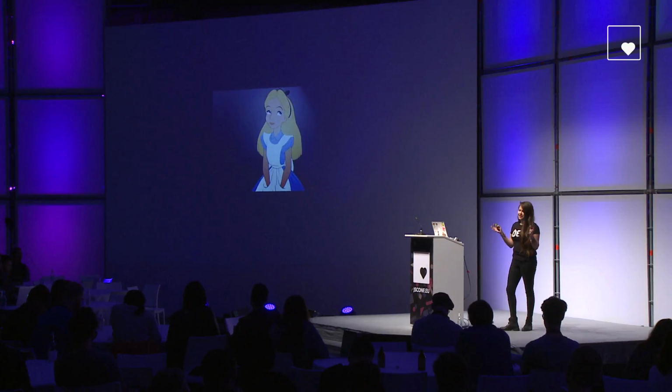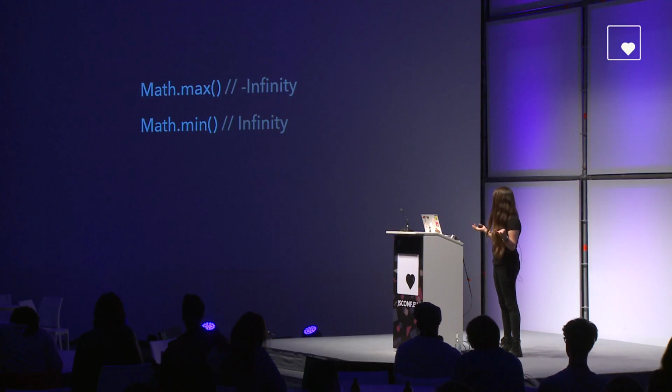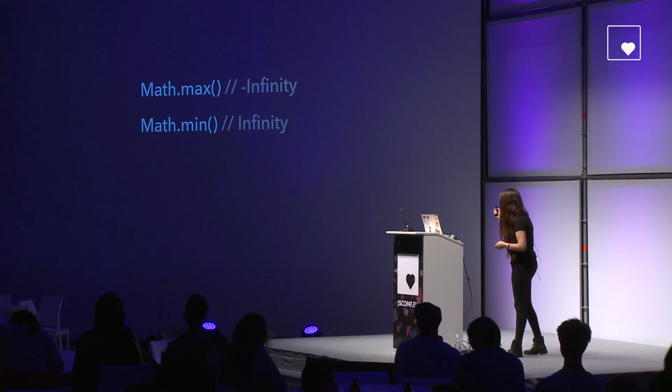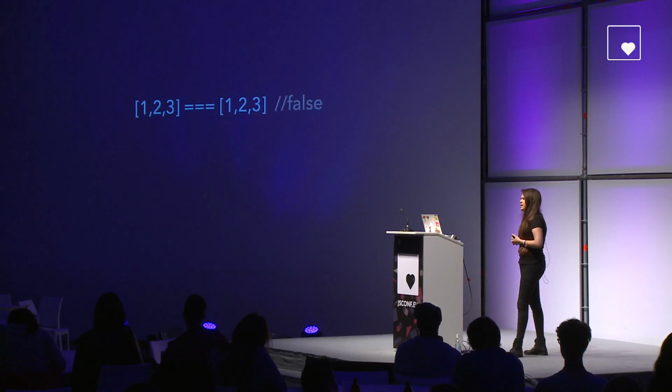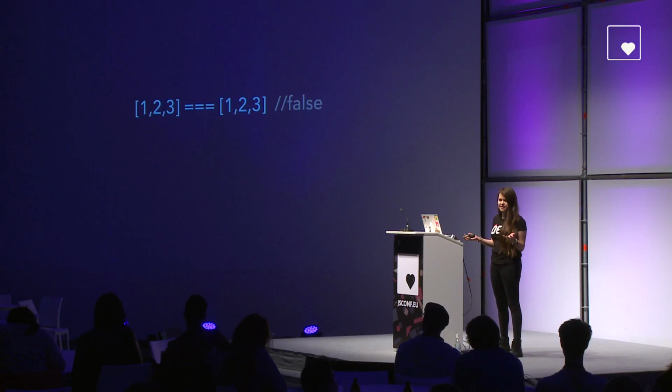So, the beauty of JavaScript. JavaScript is this kind of language where nothing is what it is. Because Math.min is obviously not less than Math.max. Because in JavaScript, everything is what it isn't. Math.max is equal to minus infinity, and Math.min is equal to infinity. And contrariwise, what is not in JavaScript: two totally similar-looking arrays are not the same, and what is not actually is. Did you get it? It's like, what's going on, JavaScript?